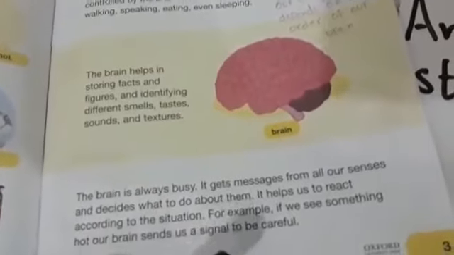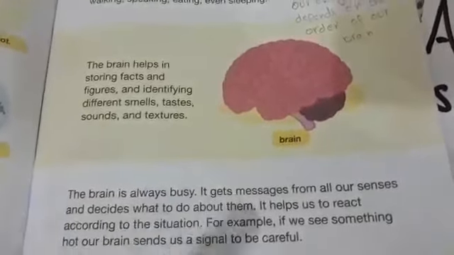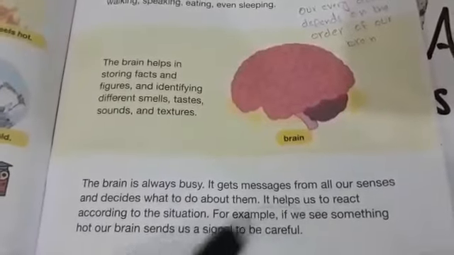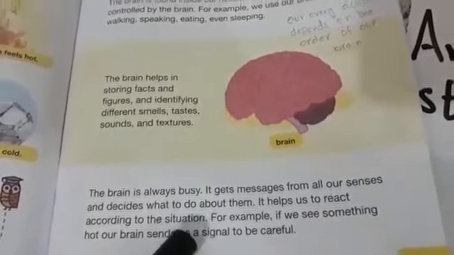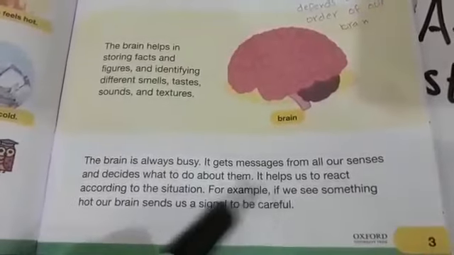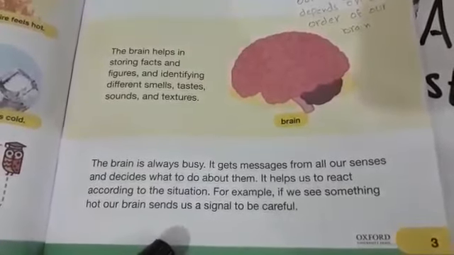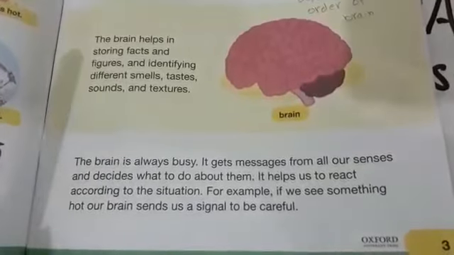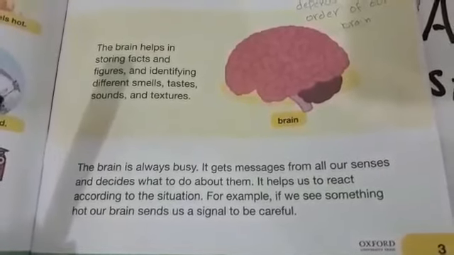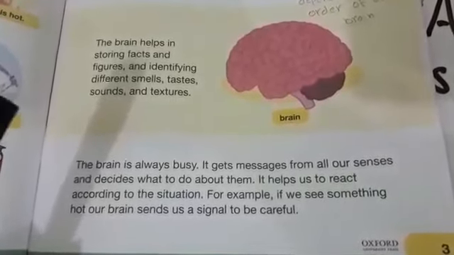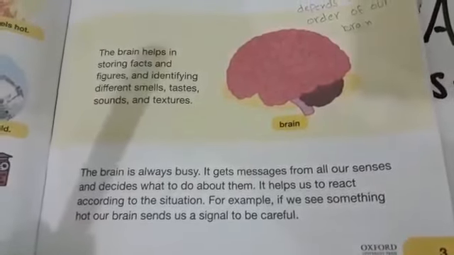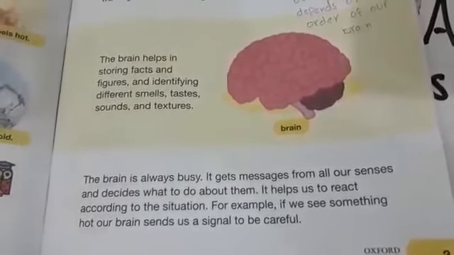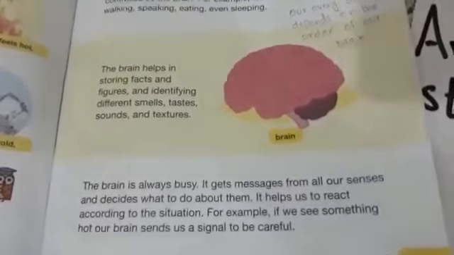So that's why the brain is always busy and gets messages from all senses, from all our body parts, and gives a proper order to the others. It helps us to react according to the situation. For example, if we see something hot, our brain sends us a signal to be careful. How is it possible that something is very hot and who tells us not to touch that thing? Our brain. Due to the order of our brain, we keep ourselves careful from that hot thing.